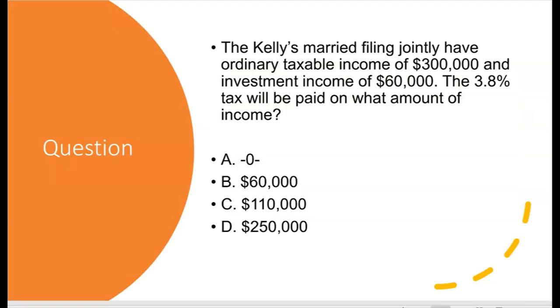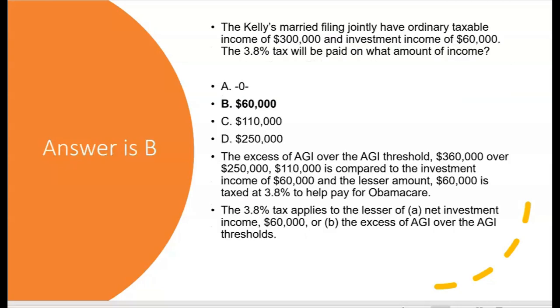So let's try this. The Kellys, married filing jointly, have ordinary taxable income of $300,000 and investment income of $60,000. Okay, so that means their total would be $360,000. The 3.8% tax will be paid on what amount of income? And the answer will be $60,000 because of the excess of AGI over the AGI threshold. $360,000 over $250,000 for married joint gives you $110,000 of excess AGI. Compare that to the investment income of $60,000, and the lesser amount, $60,000, will be taxed at 3.8%.